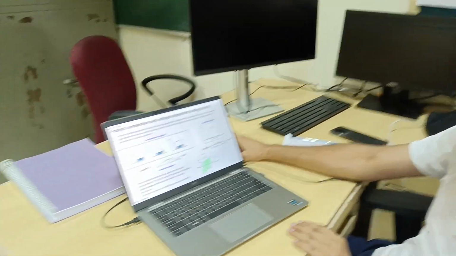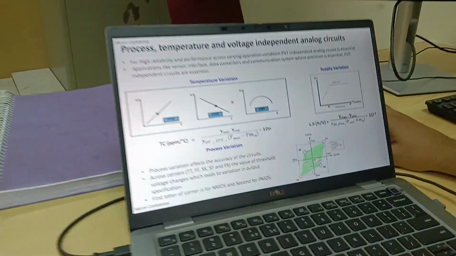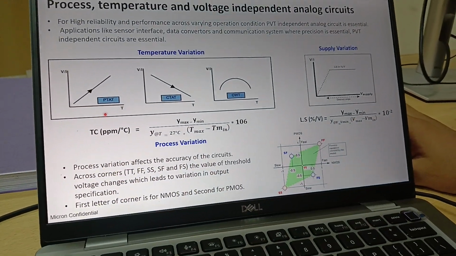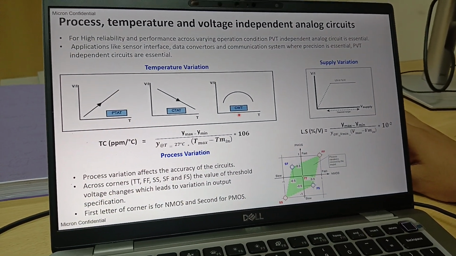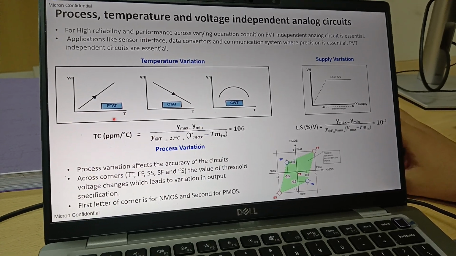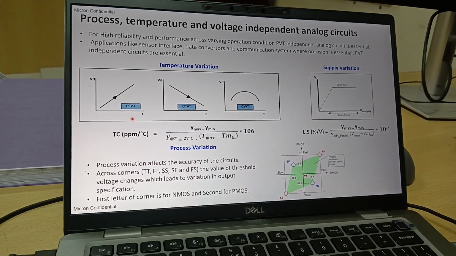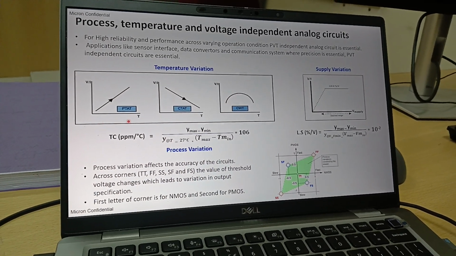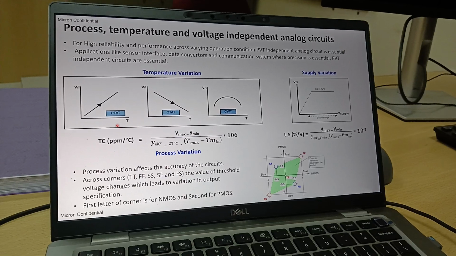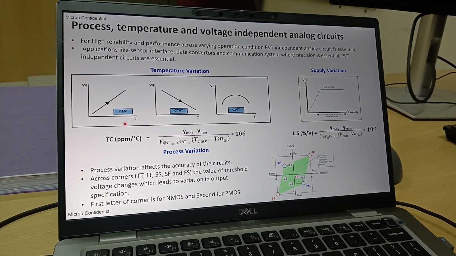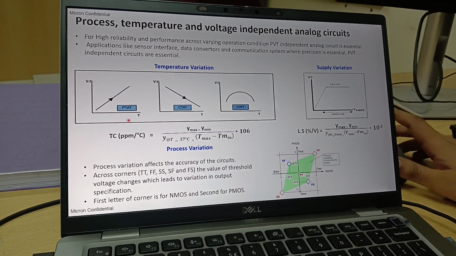So what kind of variation have we seen generally in analog circuits? We have three kinds of nature: PTAT, CTAT, and CWT. What is PTAT? It is nothing but proportional to absolute temperature. Let's say when your temperature is increasing, your output quantity, whether it is voltage, current, or resistance, should proportionally change with respect to temperature. That is nothing but a PTAT.